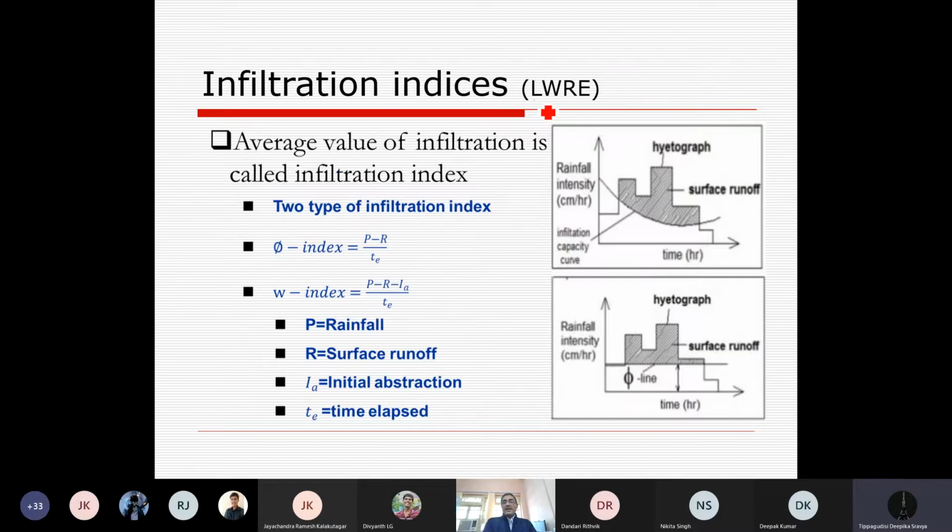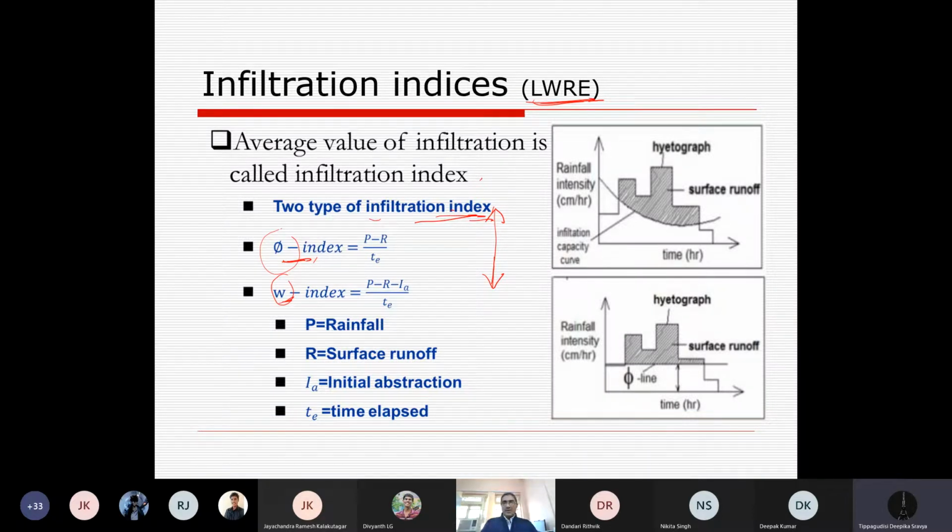So you have already learned in land and water resources engineering these two types of infiltration indices, the phi index and the W index. Do you recall these? I'm not going to cover them, but you have learned from rainfall how to find out the amount which is infiltrated into the soil and how much has been diverted as runoff. So two approaches you have already learned, phi index and W index.